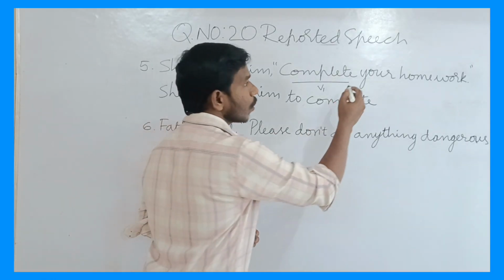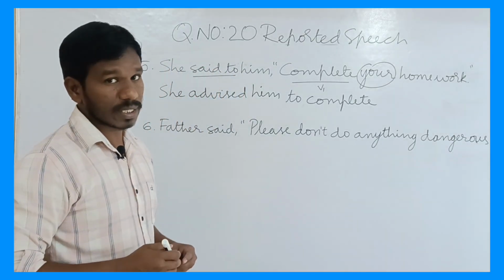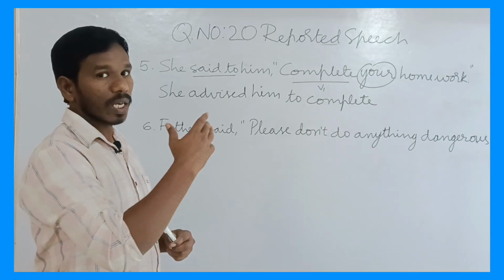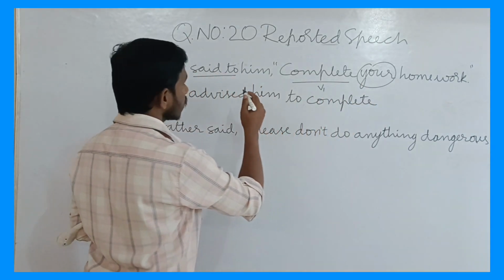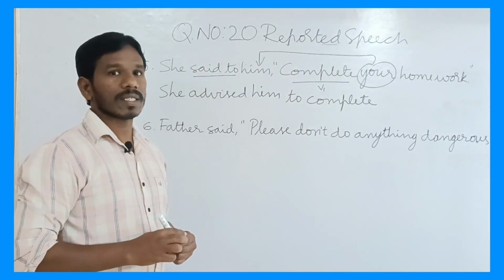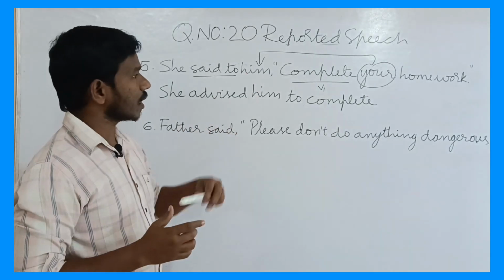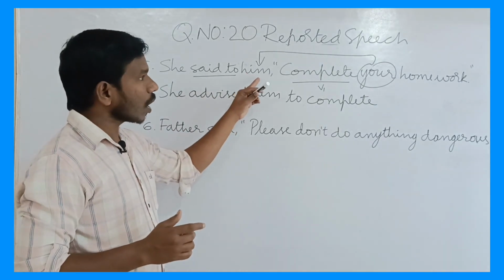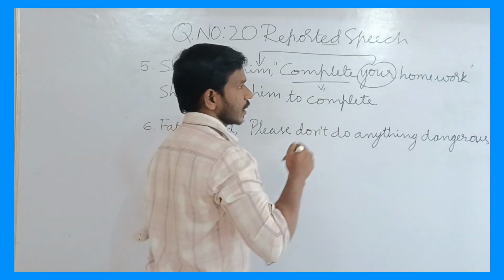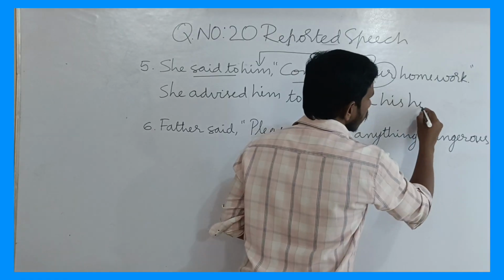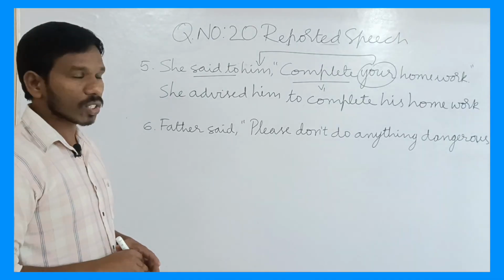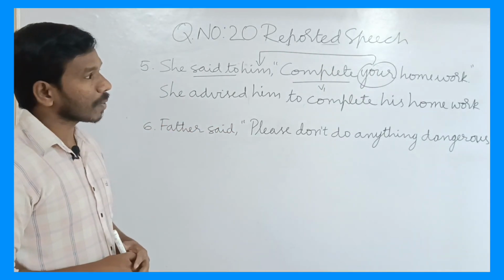So, to complete, your. This is a second person possessive pronoun, a possessive adjective here. See here, it should change according to, tell me, yes, the listener. Here, who is the listener? He. So what is the possessive form of he? His. His homework. Do you understand? Do you understand, children? She advised him to complete his homework.